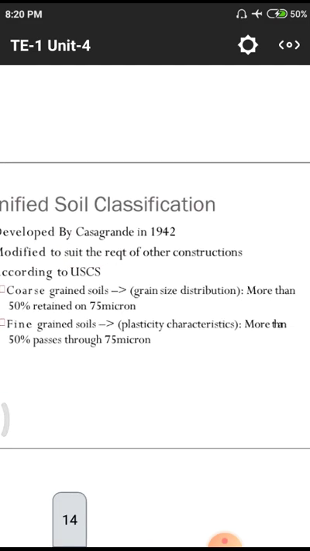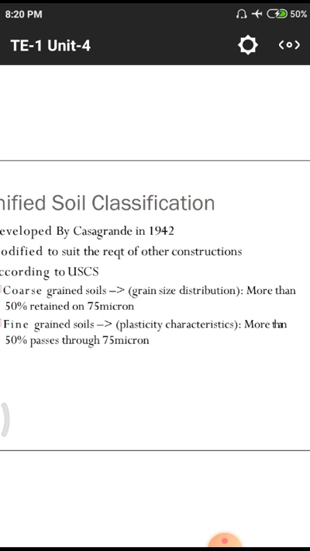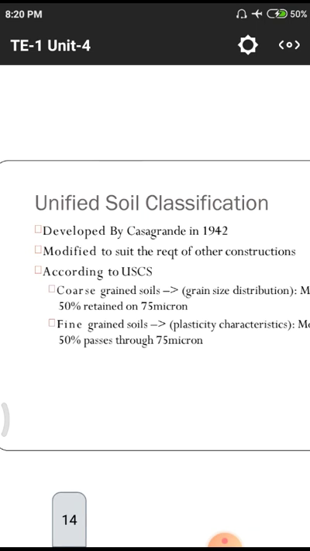In this unified classification system, it was developed by Casagrande. We will observe the Casagrande term in the equipment used for the calculation of liquid limits and plastic limits. This scientist Casagrande developed the unified soil classification in 1942.